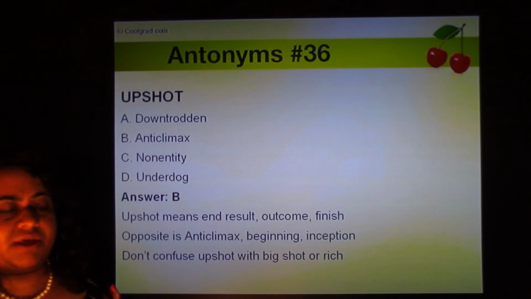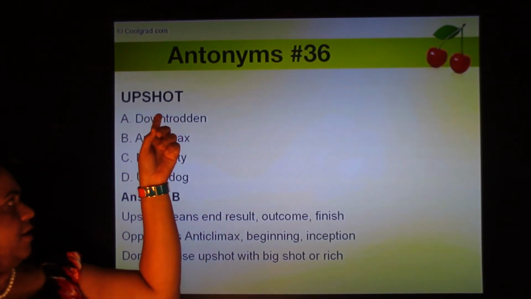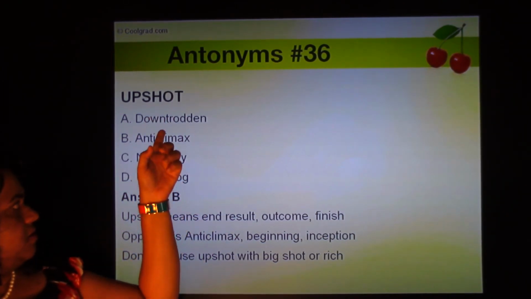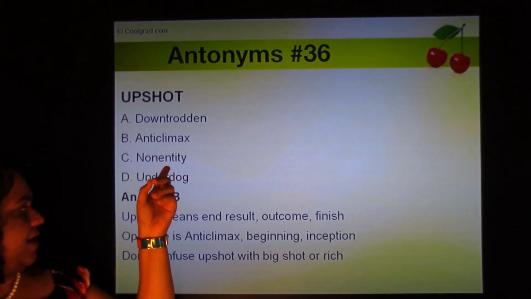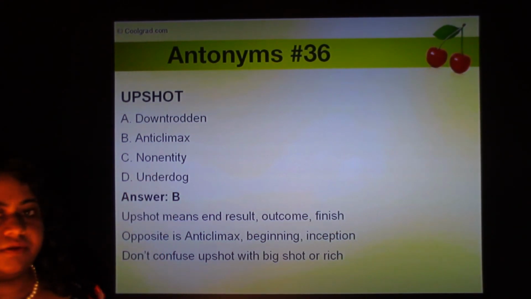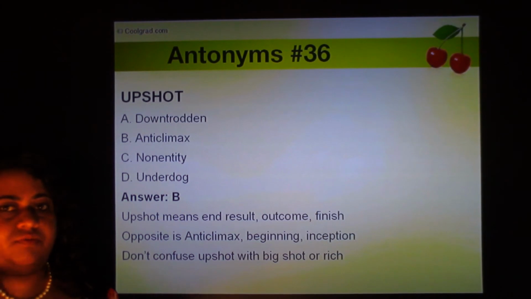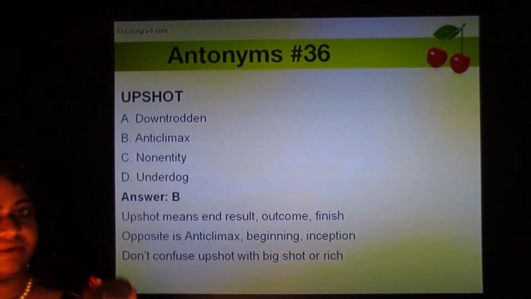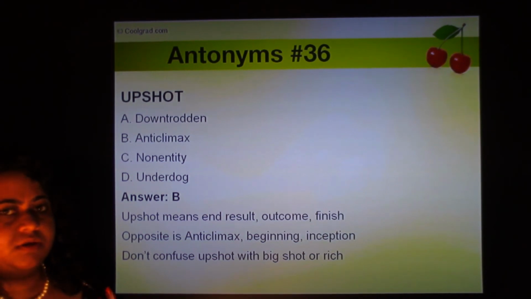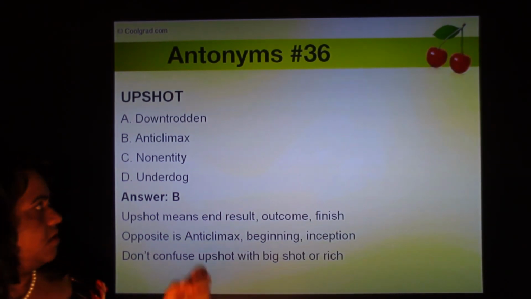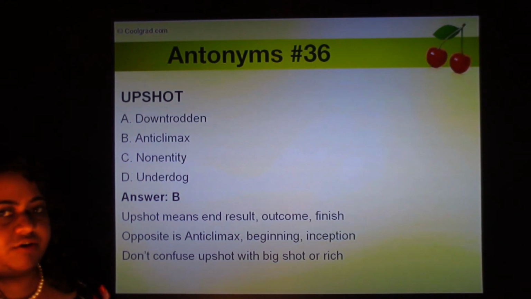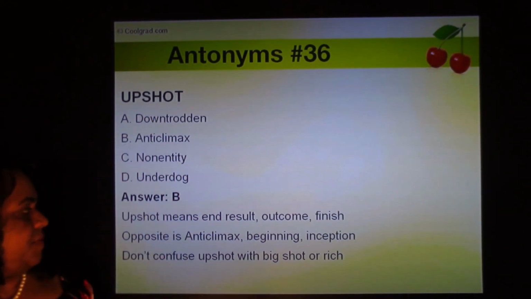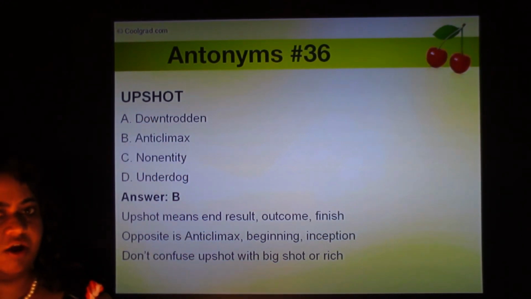So you might think upshot is big shot, and the opposite is downtrodden or a non-entity. A non-entity means someone who doesn't matter, who has no value. And downtrodden means the oppressed, the poor. So don't fall into these traps. Upshot is not the same as big shot. The upshot means the end result, or the outcome, or the finish.